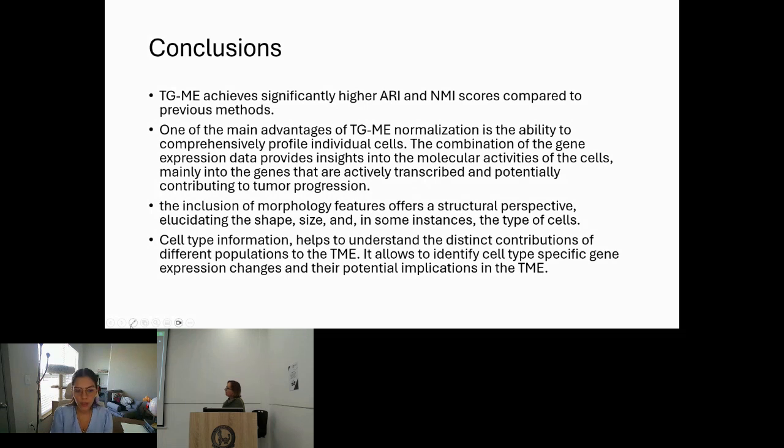The inclusion of the morphology features offers a structural perspective, including the shape of the cell, size of the cell, and even the type of the cell. The cell type information helps to understand the distinct contributions of the different populations of the tumor microenvironment, and allows us to identify cell type specific gene expression changes and the potential implications for the tumor microenvironment.